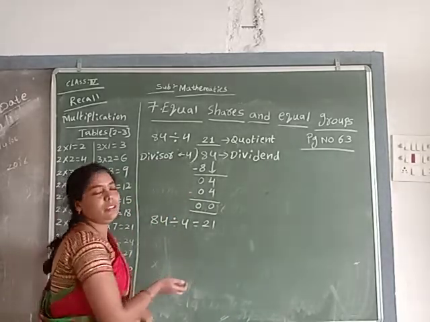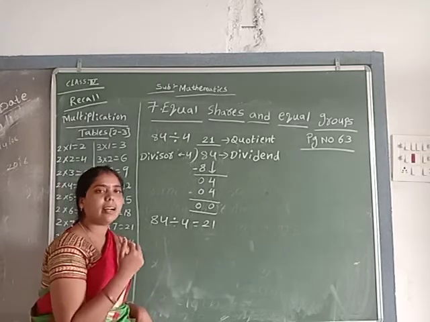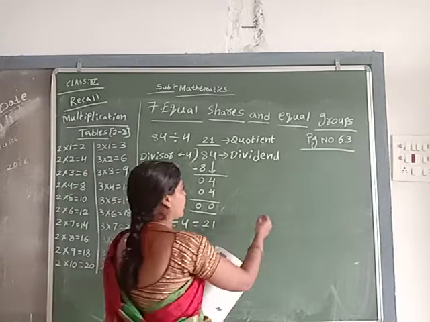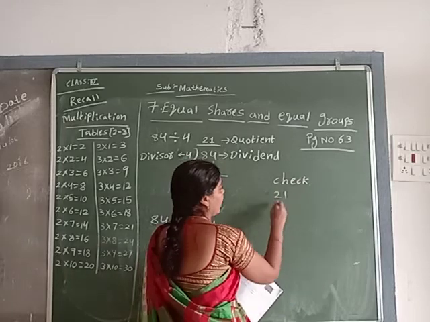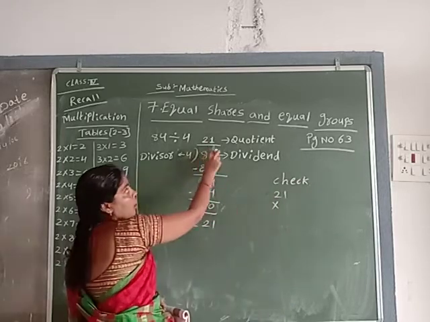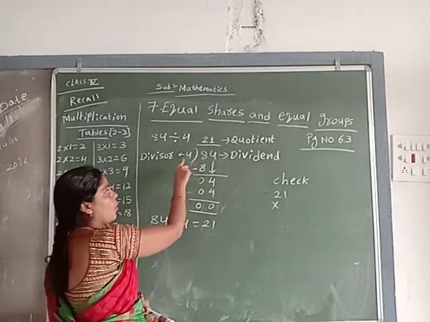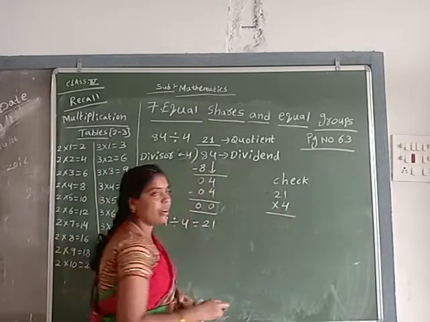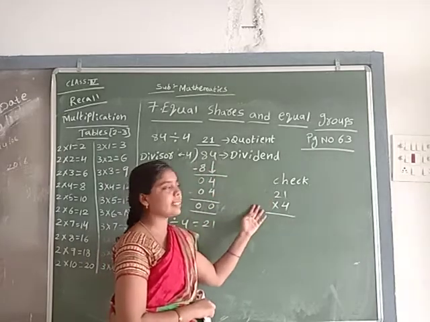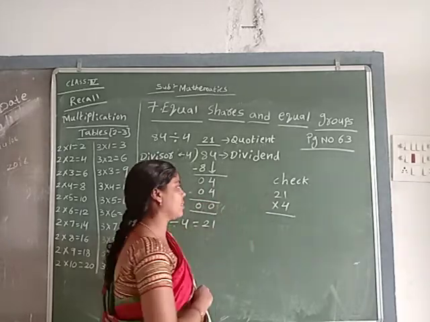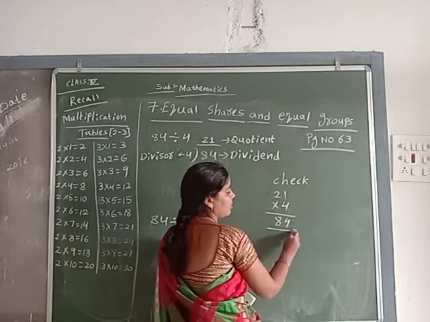Once you check. How to check? We are solving the division, but is the answer correct or not? Once you check it. How to check? See, 21. How much is the quotient? 21. First of all write 21. Divisor, what? 4. So you do multiplication. If the dividend number comes, this answer is correct. If not, that answer is wrong. See here. 4 ones are 4, and 8. Okay?